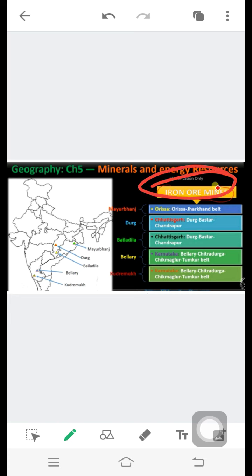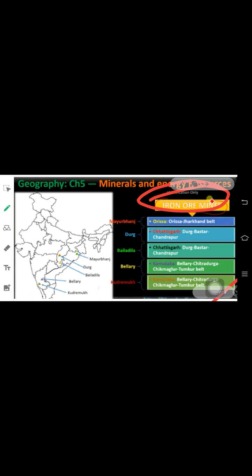Now when we talk about iron ore mines, we can say that India is quite rich in iron ore deposits. According to the latest estimates, its reserves are nearly 13,000 million tons, and it is found in various states or areas that are mentioned here. So let's start with the map skill of iron ore belts here.